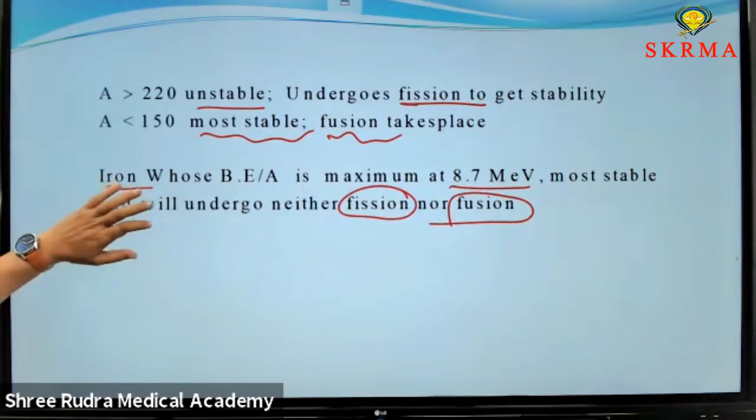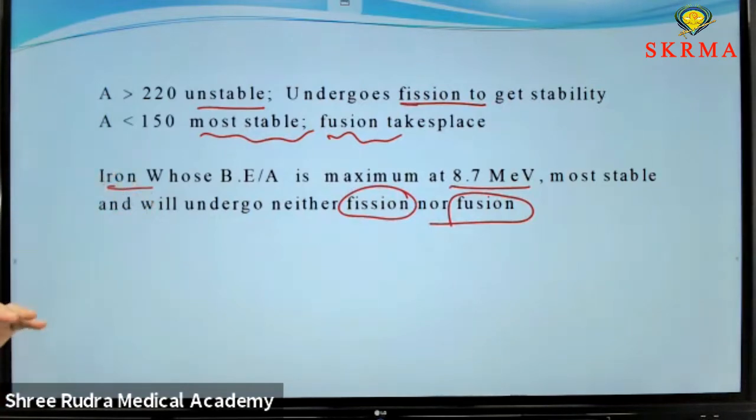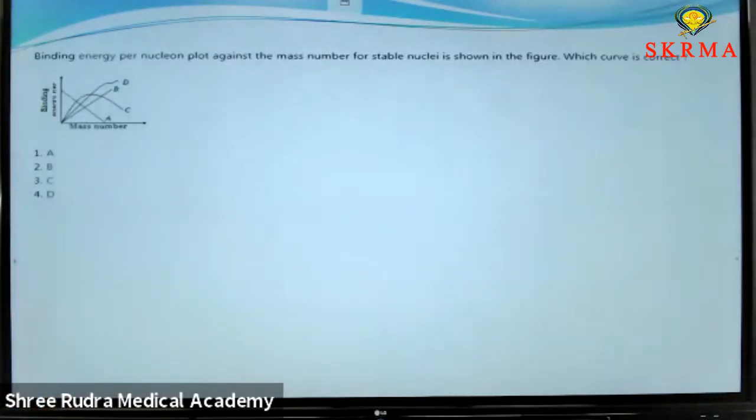Why? Because this is more stable. These are the key features we obtained from the binding energy curve. The next one, let's come to the question, which is also an NCERT based question.